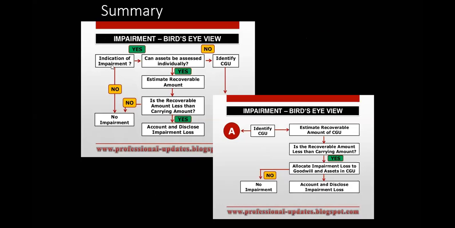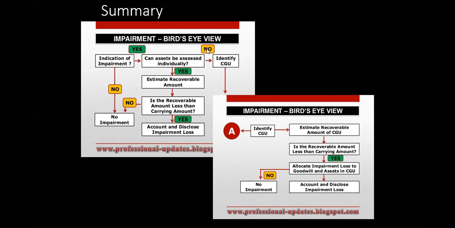Indication of impairment: you have to ask, are there indications? If there are no indications, no impairment. If the answer is yes, there are indicators, symptoms. Can the asset be assessed individually? If yes, estimate the recoverable amount. You know the meaning of recoverable amount. If the recoverable amount is less than the carrying amount, yes, you have to recognize impairment.